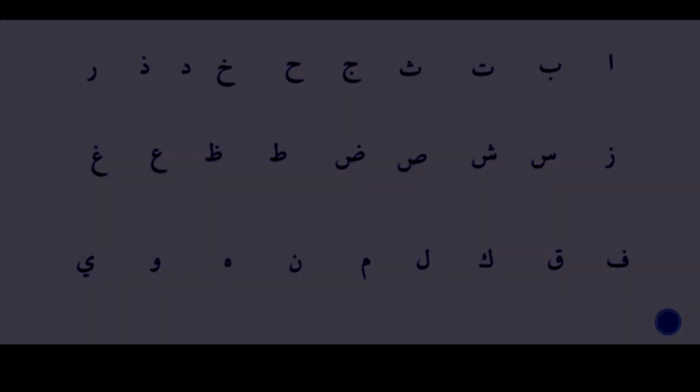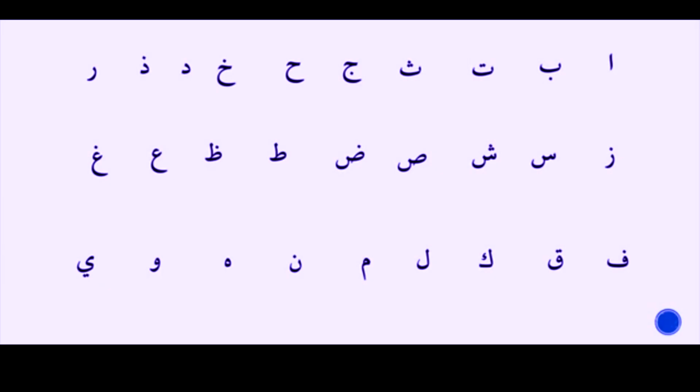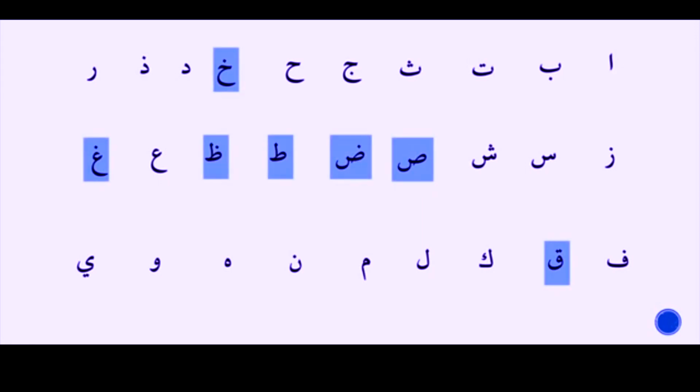We will recap from our last week's lesson all the heavy letters you have learned. There are 7, which are Khaa, Sod, Dod, Ta, Dha, Ghain, and Qaf. And there are 2 exceptions, which are Ra and Lam. Lam varies only for the word Allah, and all the other letters are read light.